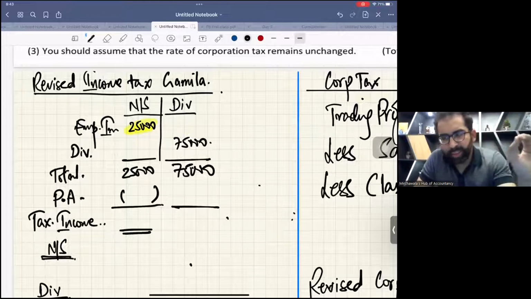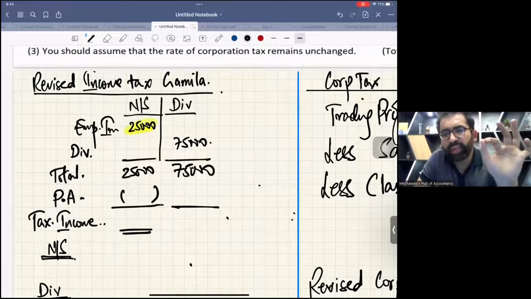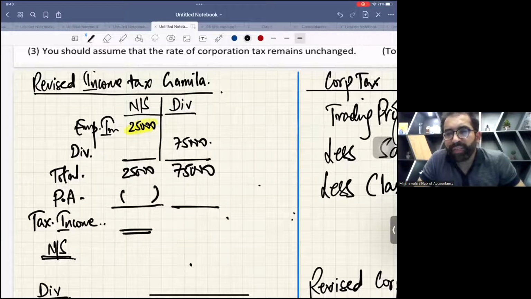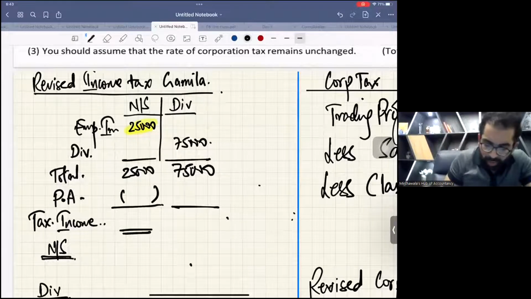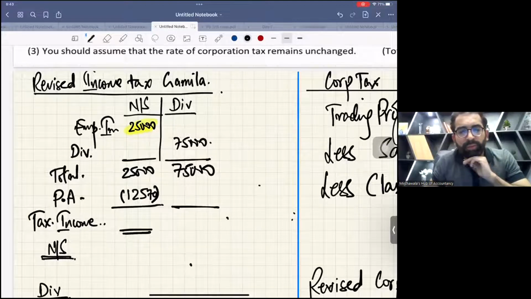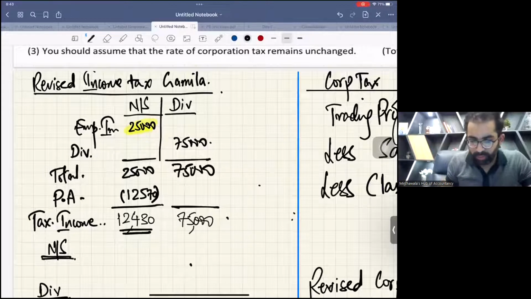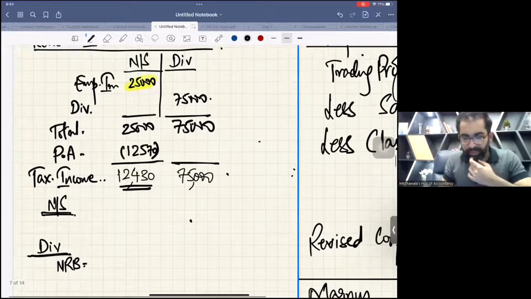But there is no gross gift aid donations in this question, and there is no gross personal pension. So your ANI is also 100,000. And when your ANI is exactly 100,000, your personal allowance is 12570. Now, can anybody subtract 25,000 less 12570? It will be 12430. And this is 75,000.